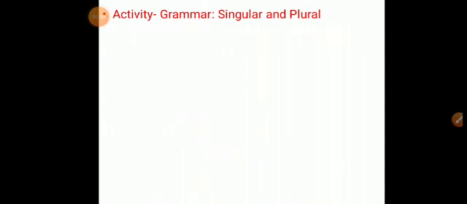Now let me tell you, a noun can refer to one or more than one person, animal, place or thing. Then what is a singular noun? A noun that names one person, animal, place or thing is called a singular noun.